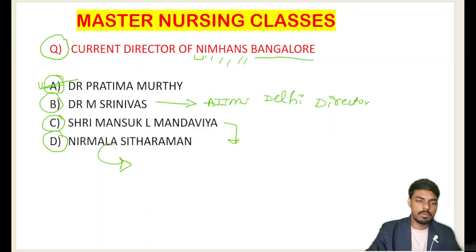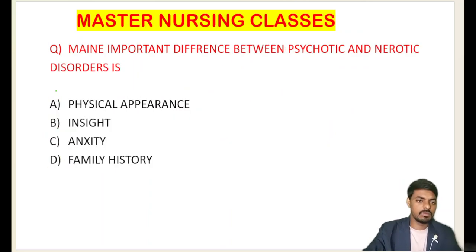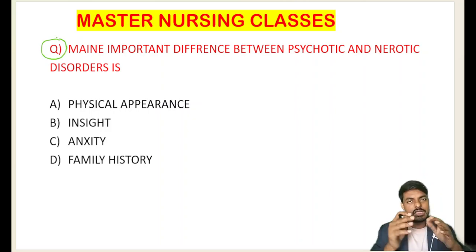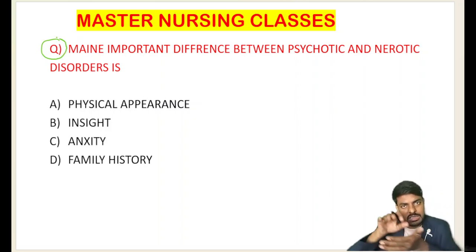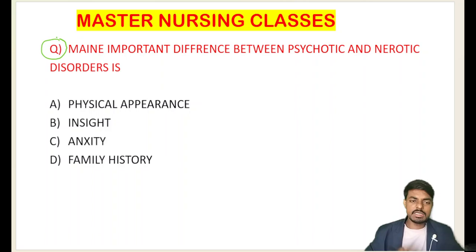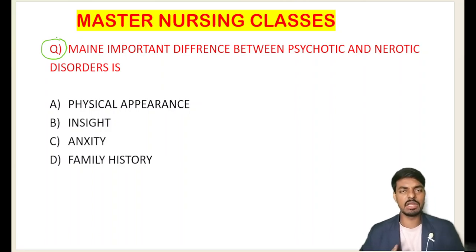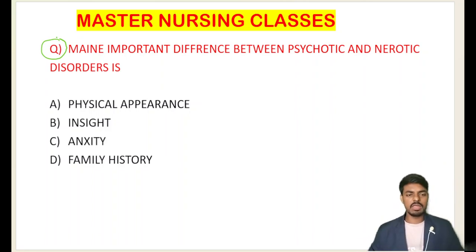So let me move to the next question. Here is your next question: the main important difference between psychotic and neurotic disorders. What is the main criterion by which we classify this as a neurotic patient and this as a psychotic patient? Option A is based on physical appearance. Option B is based on insight, option C is based on anxiety, and option D is based on family history.